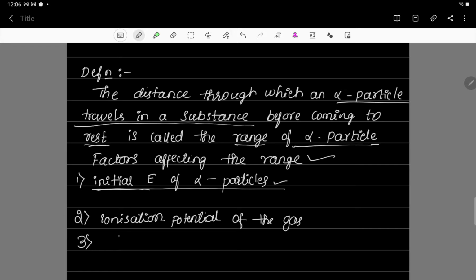Then the third one is the nature of the gas and the pressure of the gas. So these are the factors affecting the range of alpha particle.